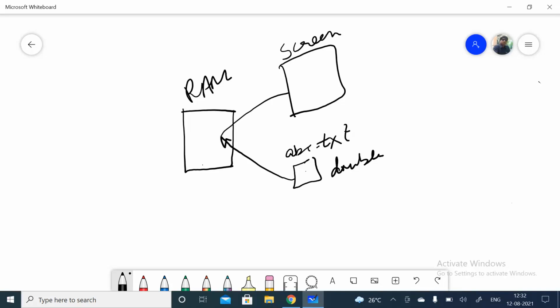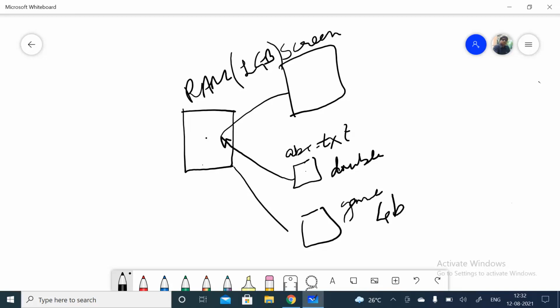Sometimes if you are playing any game, that game needs to be brought first to the primary memory, and then we can play it. Sometimes, suppose the primary memory size is 1 GB and the game size is more than 1 GB, like 4 GB.